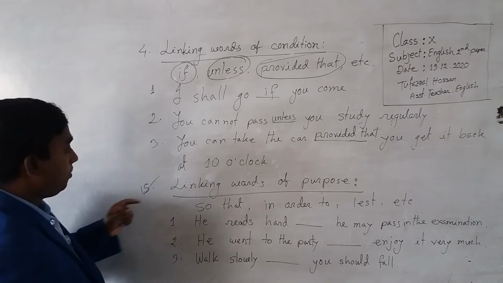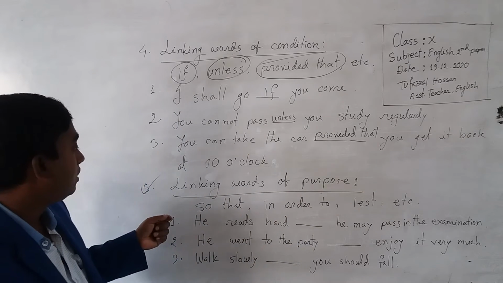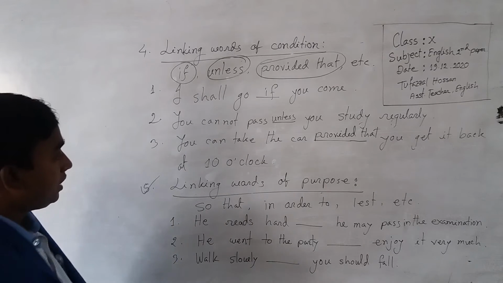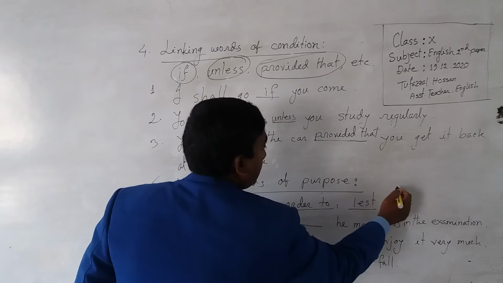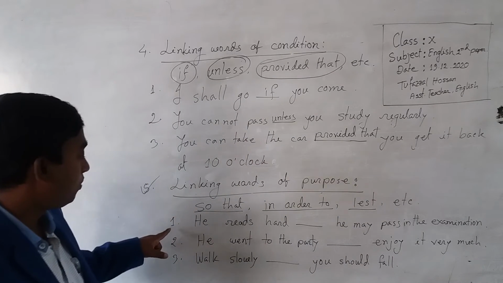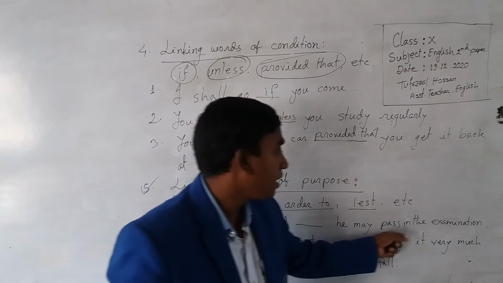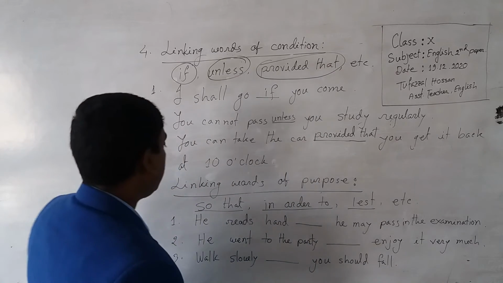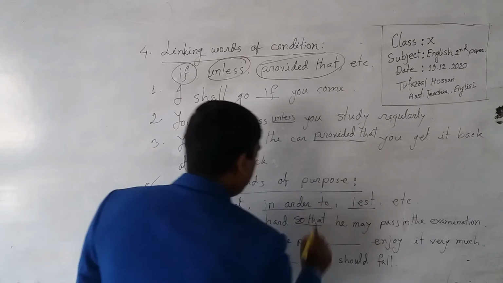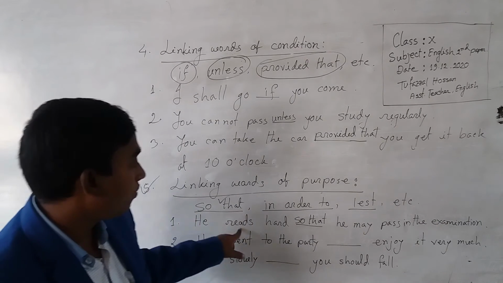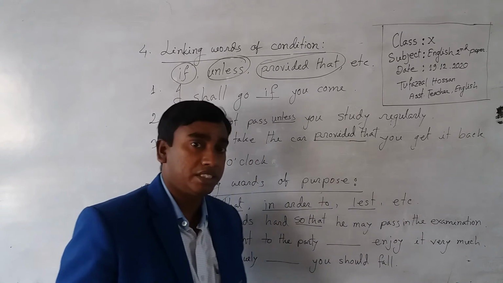Number 5 example, linking words of purpose. Some words of purpose are so that, in order to, lest, etc. Now example 1, he reads hard dash he may pass in the examination. Then you have to select so that. So now, he reads hard so that he may pass in the examination.